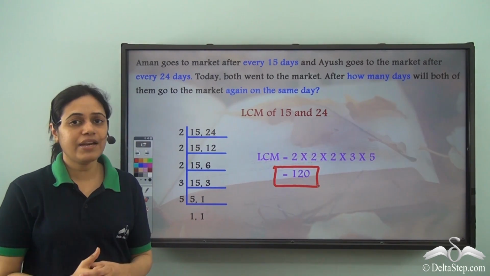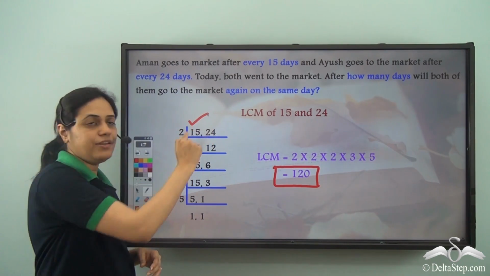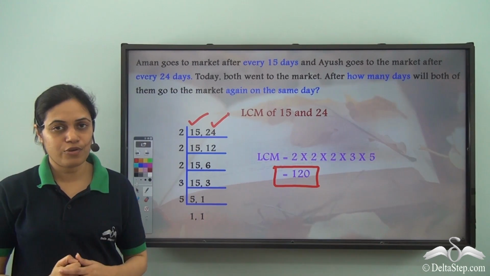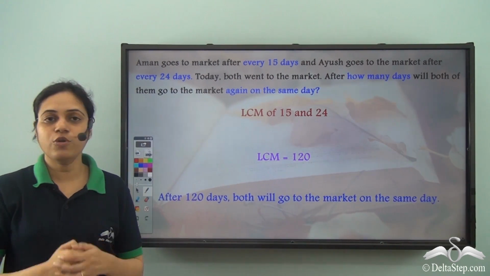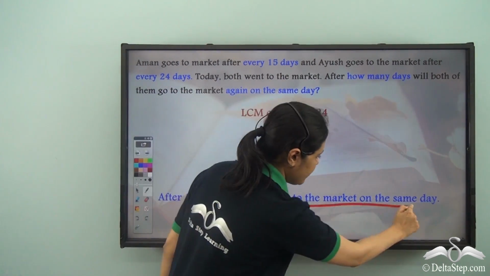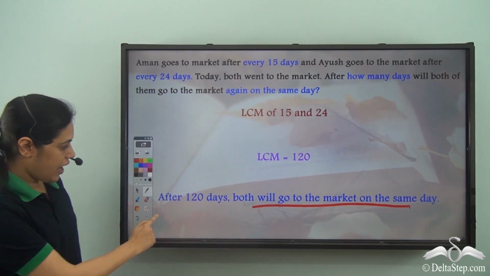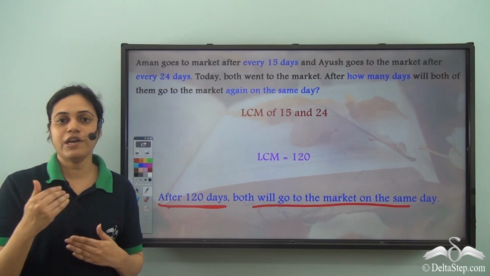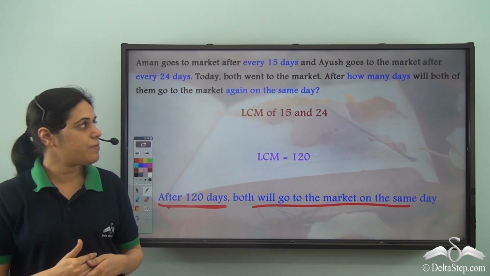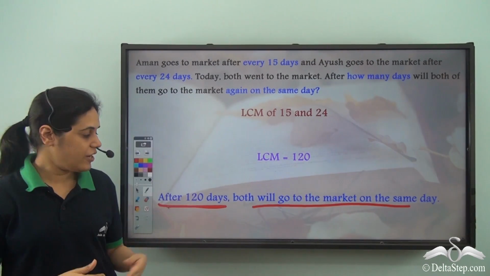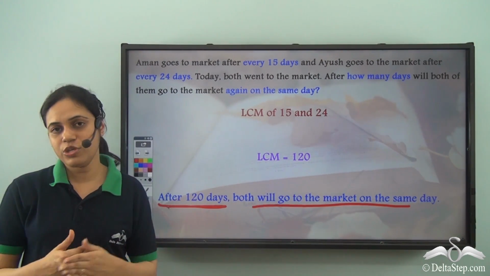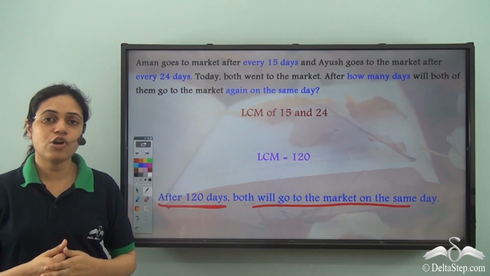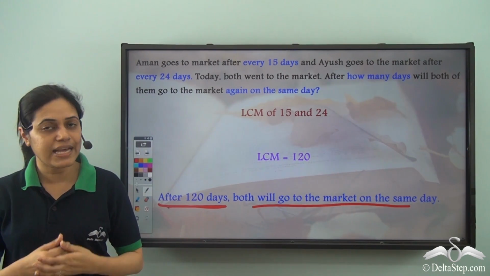If you check, 120 is a multiple of 15 and it is also a multiple of 24. So both of them will go to the market again on the same day after 120 days from today. If both of them have gone to the market today, then after 120 days, both will go to the market again on the same day. So this is how you can solve problems of this type using LCM.